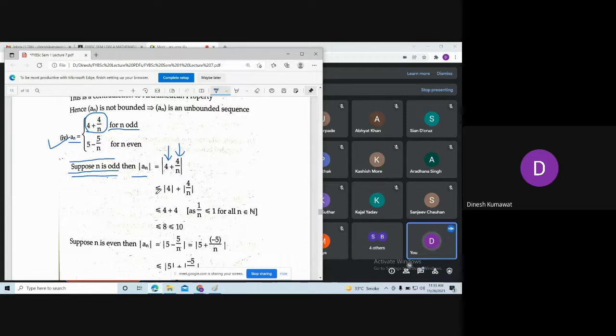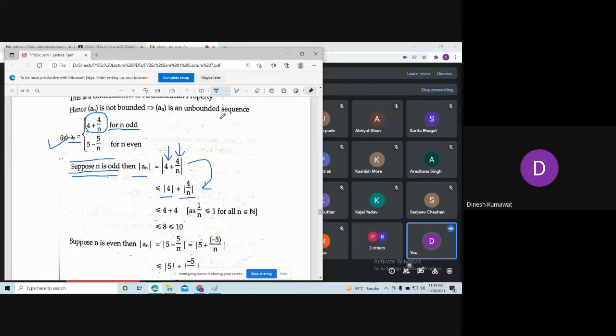So I can write this is less than or equal to mod 4 plus mod of 4 by n. Now this is because of which property?